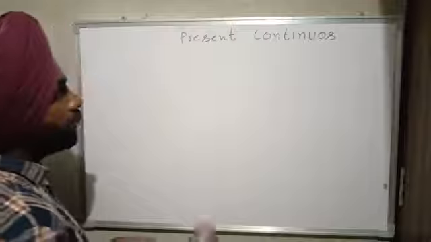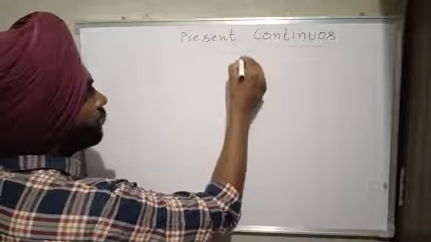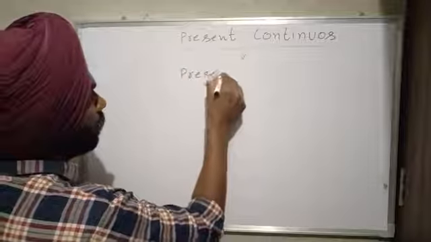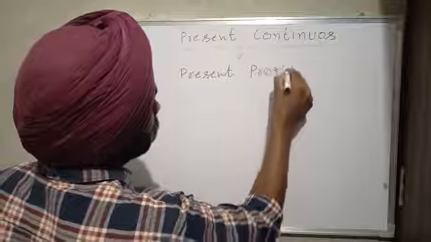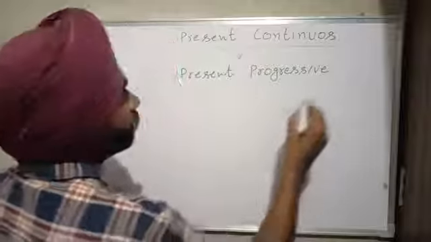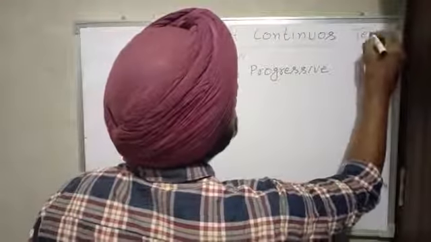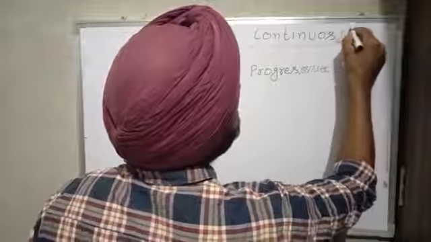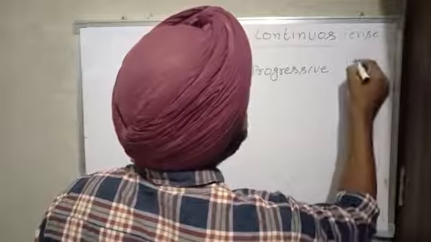Present continuous, it is also known as progressive tense.